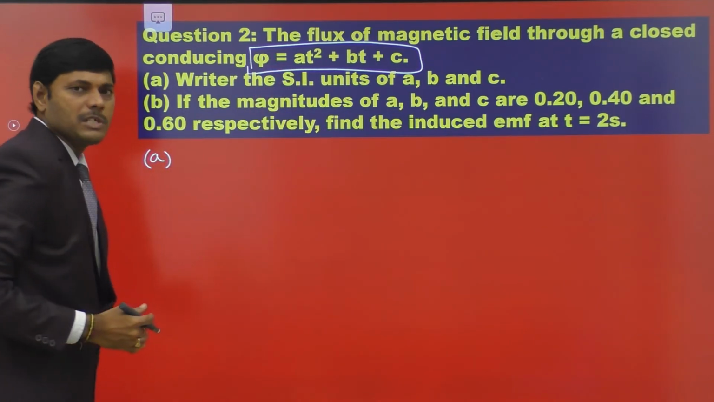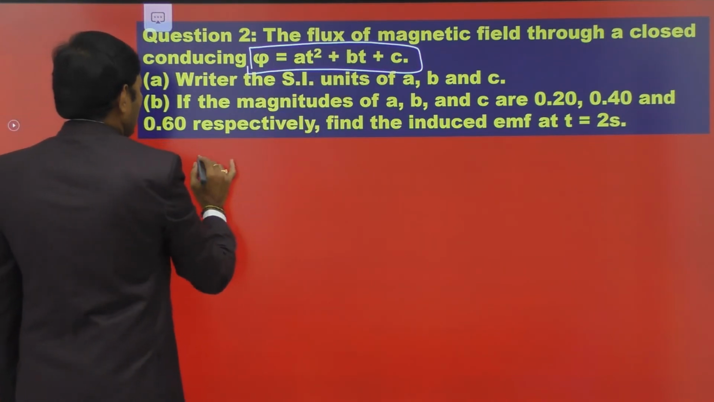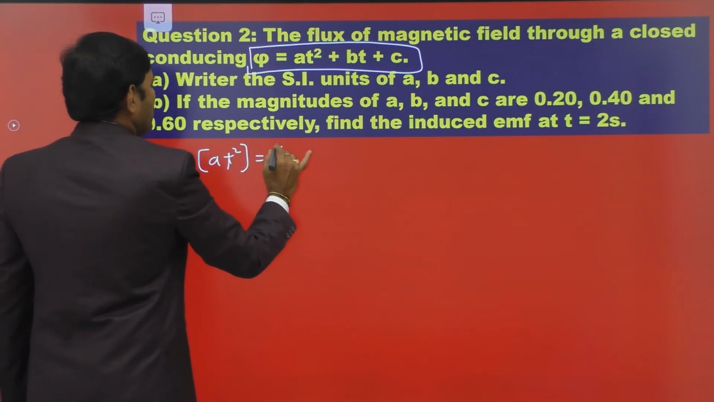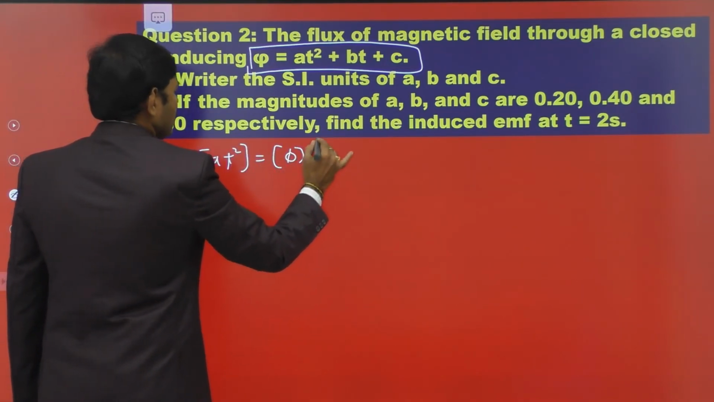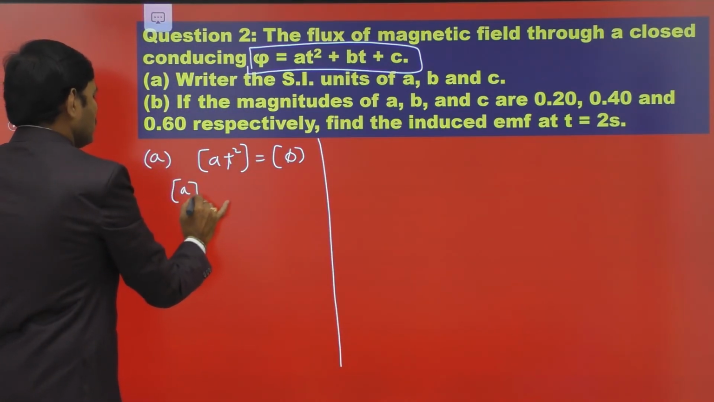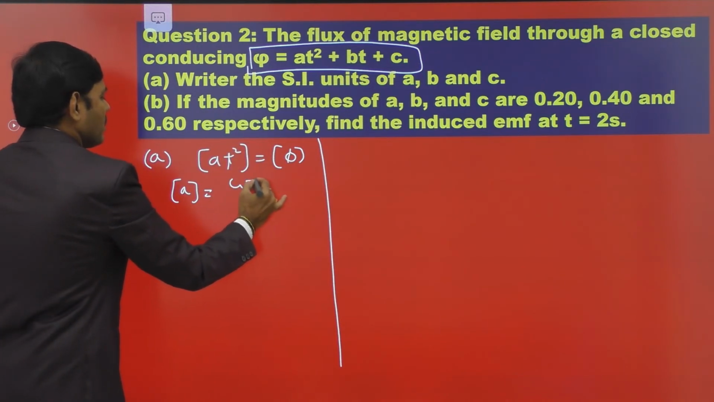According to the principle of homogeneity of units and dimensions, each and every term must have the same dimensions. So the dimension of A T square is equal to the dimension of flux. Therefore the dimension of A is equal to the dimension of flux by T square. The unit of flux is Weber.